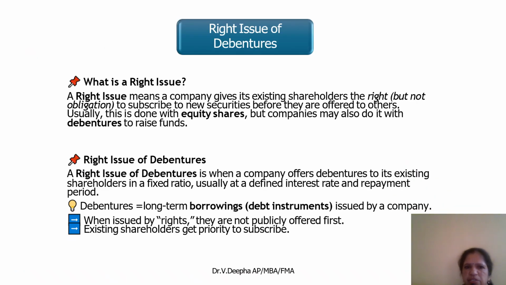So, issue of debentures. What is a rights issue? A rights issue means a company gives existing shareholders the right to subscribe to a new security before it is offered to others. In a rights issue of debentures, a company offers debentures to its existing shareholders in a fixed ratio, usually with a dividend, interest rate and repayment period. Debentures are long-term borrowings issued by the company.